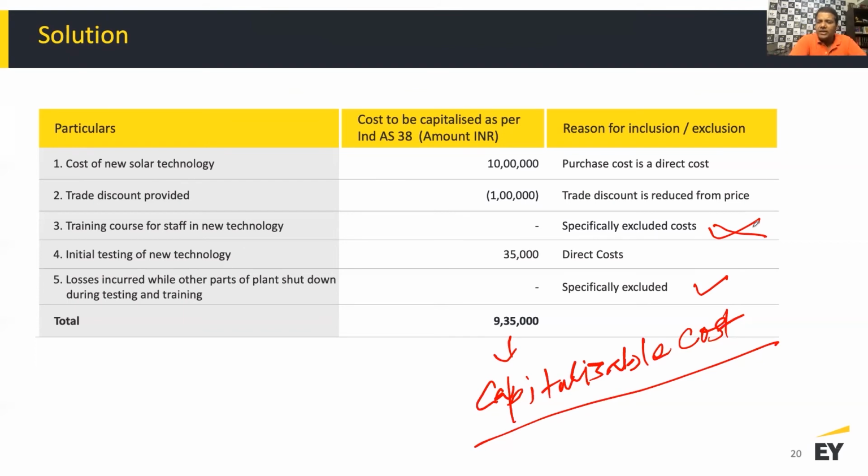So if you have a trained staff, it can start operating the asset from day zero, okay? Or you can hire a trained staff to operate the asset, and so on and so forth. So you've got to identify the costs which are eligible for capitalization and the costs which are not eligible for capitalization. What does that mean? It becomes a period cost.